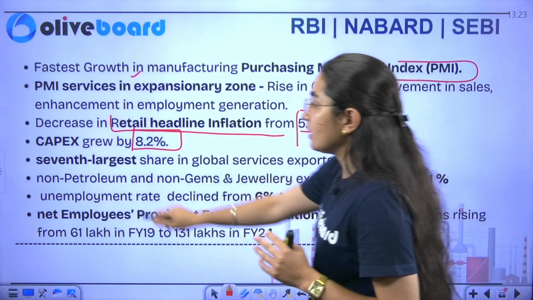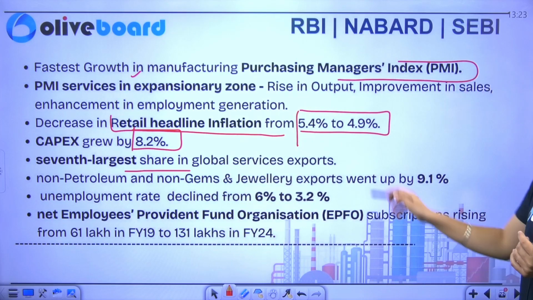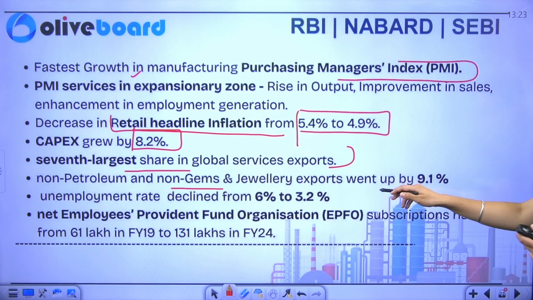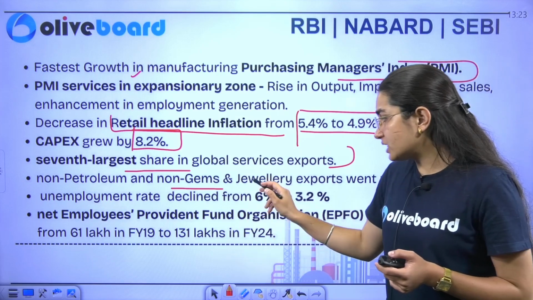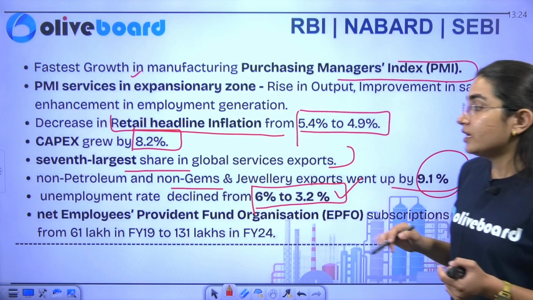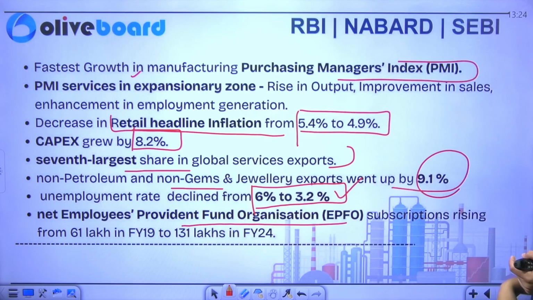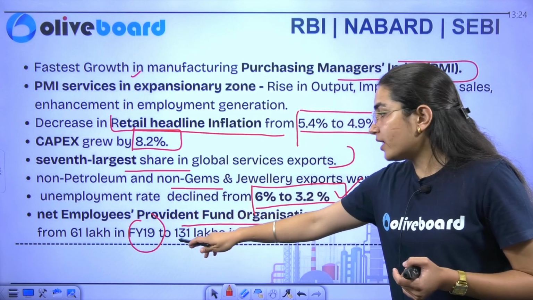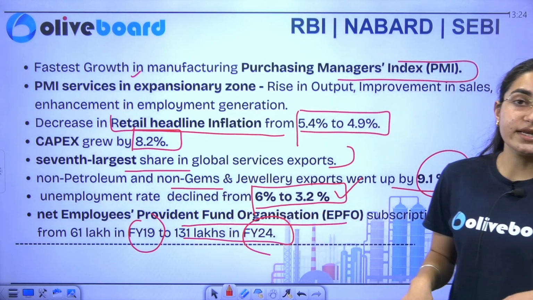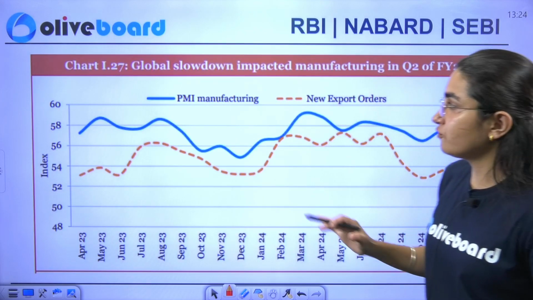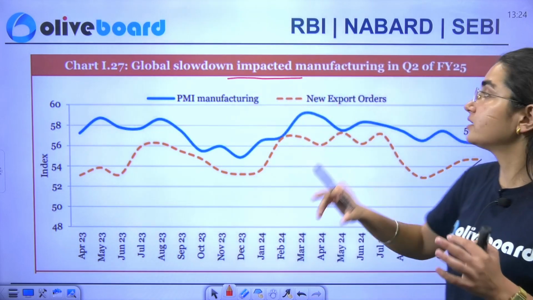Now it has become the 7th largest share. It has taken a 7th largest share in the global services exports. Similarly, if I talk about your non-petroleum, non-gems and non-jewelry exports, they went up by 9.1%. The unemployment rate has declined from 6% to 3.2%. Net employees' provident fund organization subscriptions are rising from 61 lakh in financial year 19 to 131 lakh in financial year 2024.